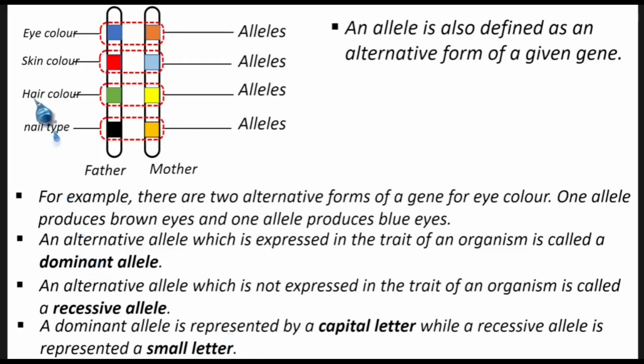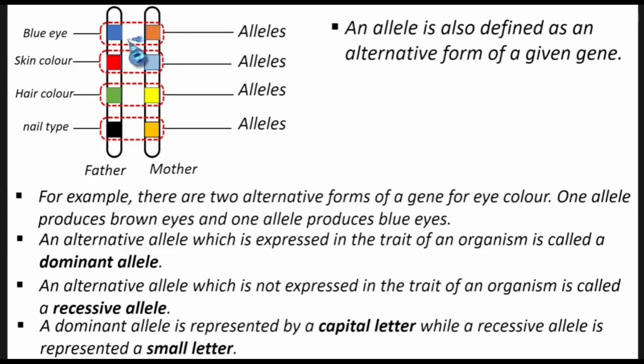So let's say we have these alleles for eye color. The father has blue, and the mother has a brown allele. Now let's say these two have met, and the child has got blue eyes. It means the allele for blue from the father is dominant, while the allele for brown from the mother is recessive.